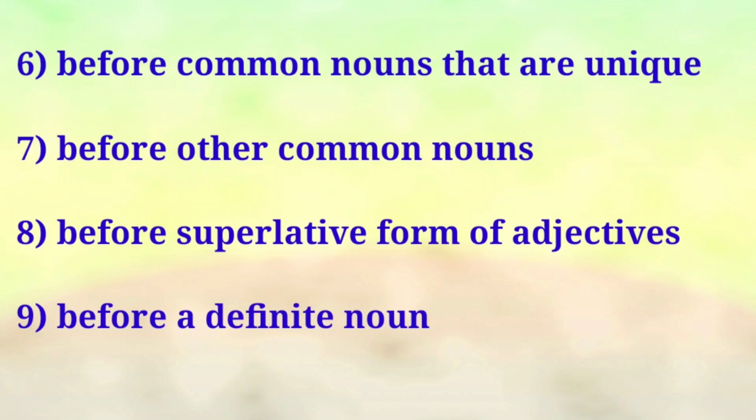Adjectives are divided into three forms. What are they? Positive degree, comparative degree and superlative degree. In the positive degree there is a comparison between equal levels, and in the comparative degree there is a comparison between unequal levels. Then if you are going to form the superlative degree, obviously you have to use the article the. And then look at the last point, before a definite noun. If you know the noun and it is very definite, you have to use the article the.